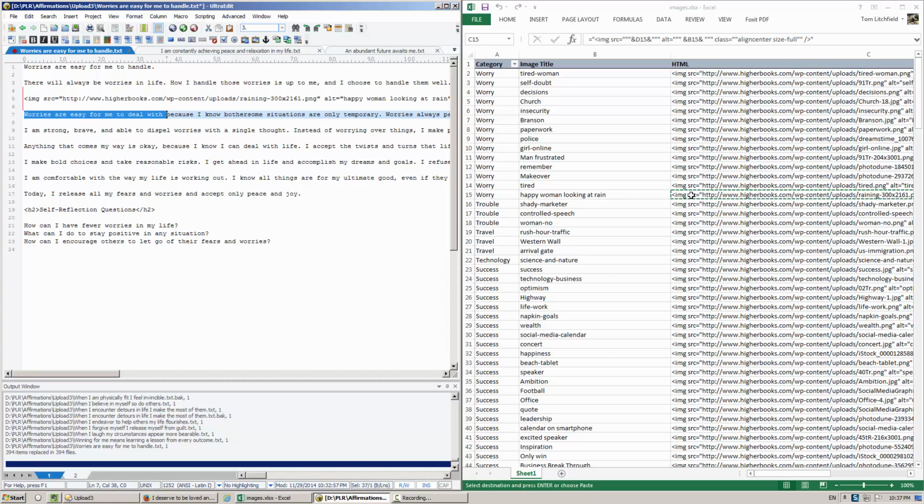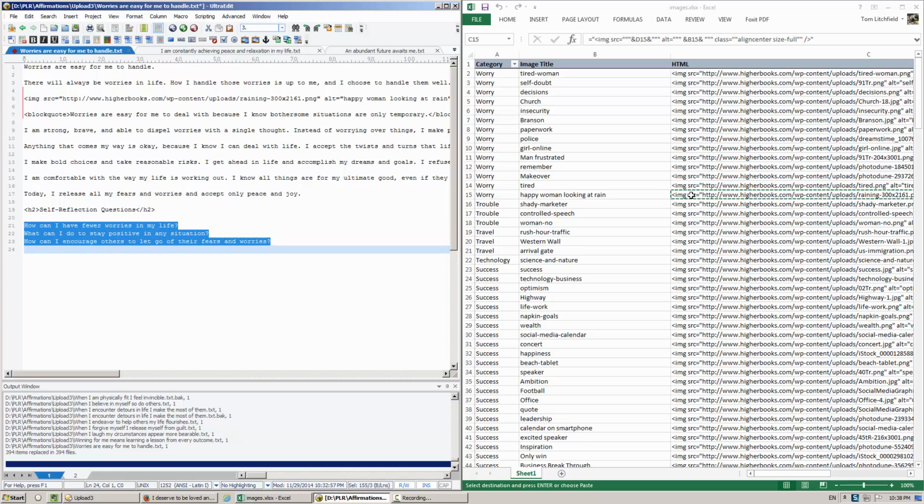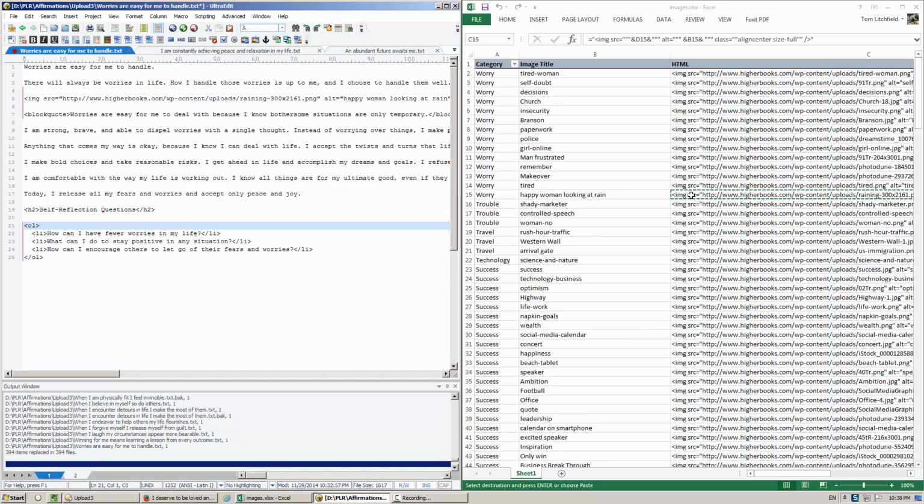I'm going to get my block quote here. And the last thing I need to do is apply the ordered list tags. I believe that is control comma. Yes, perfect. And this one is done. So I can close this one and move on to the next one.